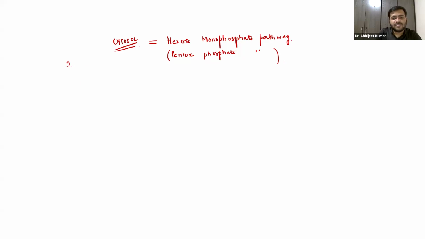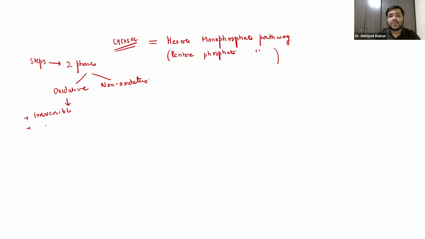We have 2 phases, guys, oxidative and non-oxidative, if we talk about the steps. In the oxidative phase, you should already know it is irreversible, and it helps in the production of NADPH, the major source of NADPH.